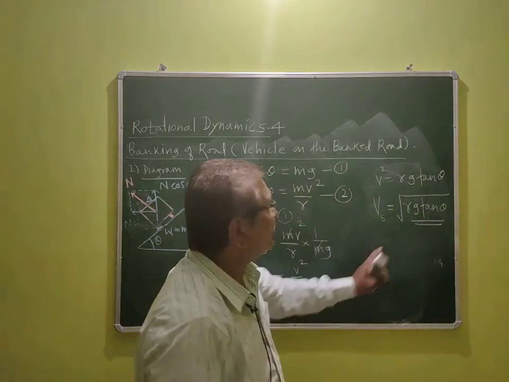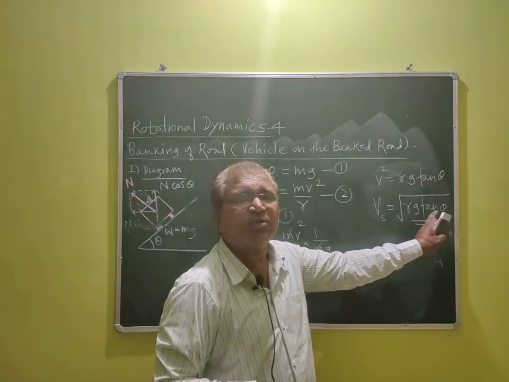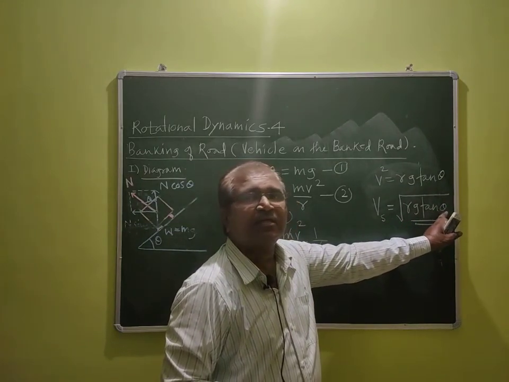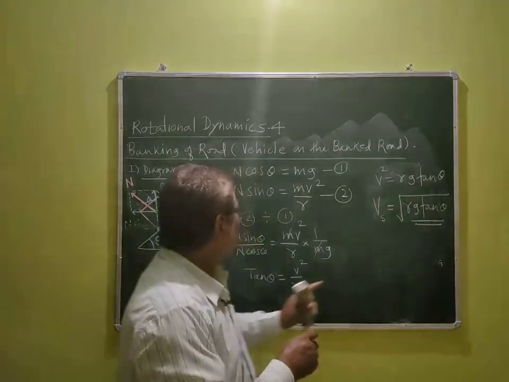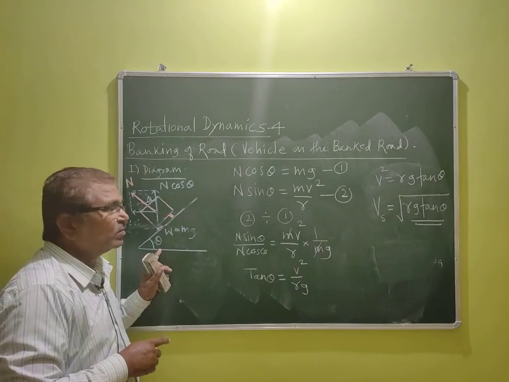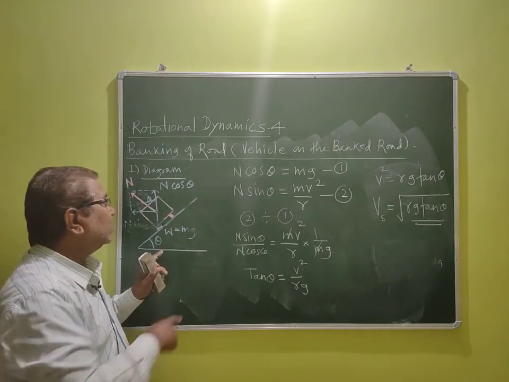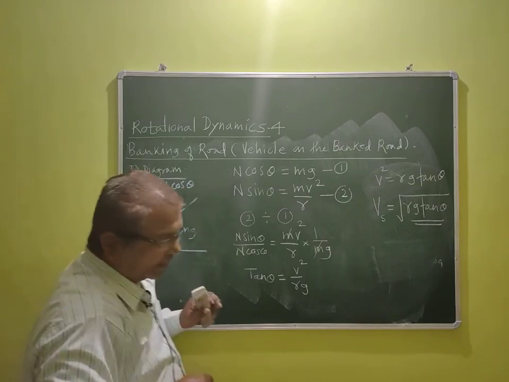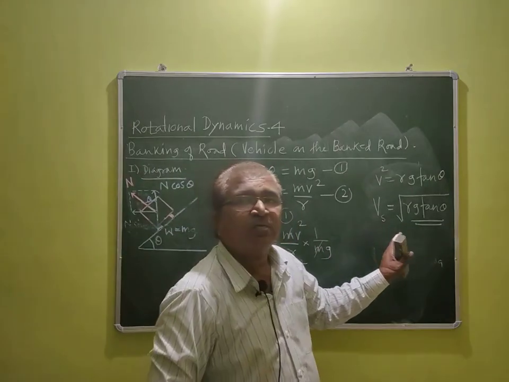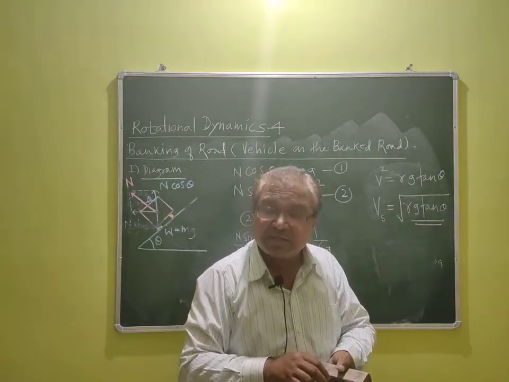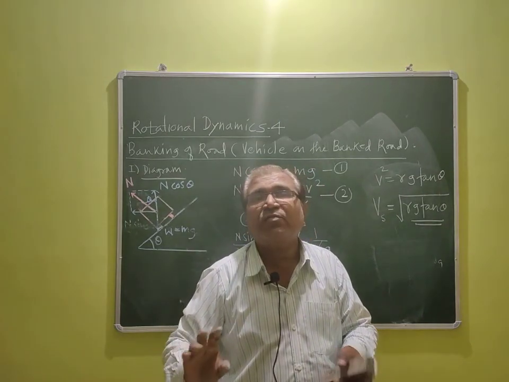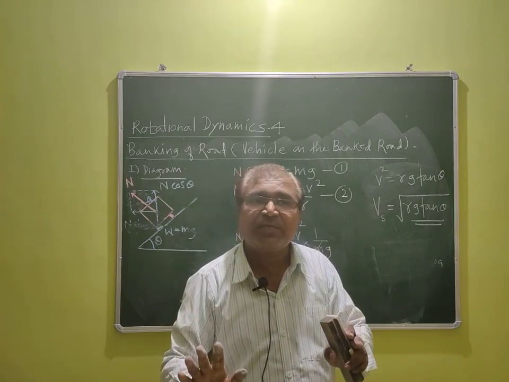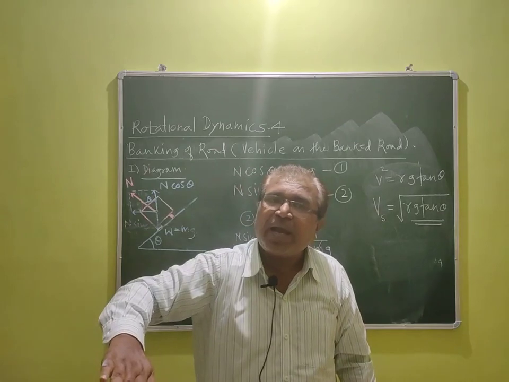No question arises about frictional force here. Frictional force is not coming here. So rg tan theta. Theta is called the banking of road. That I have shown here. Banking of road is nothing but the angle between the tilted or inclined road and the horizontal. We call it the angle of banking. And this is the formula for the most safe speed at a turn, so that the vehicle can turn satisfactorily without slipping along a banked road.